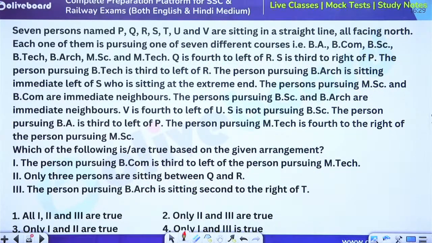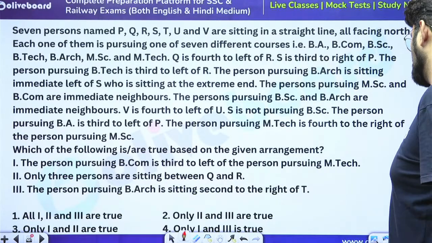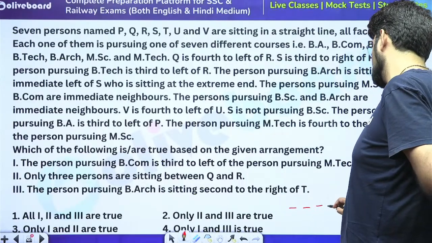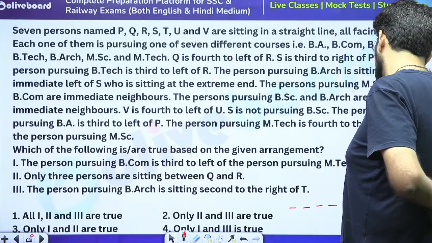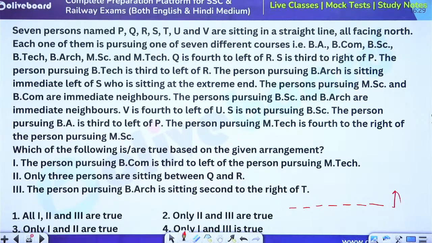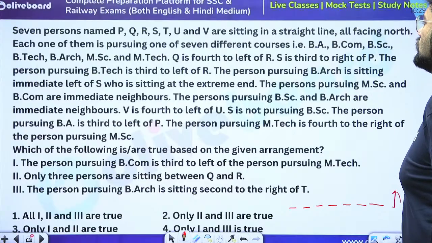So, which of the following are true? That means you'll have to set up the whole arrangement. There's no option of reading and doing only partially. Now, 7 people named P, Q, R, S, T, U, V are sitting in a straight line all facing north. Each one of them is pursuing one of the 7 different courses: BA, BCom, BSc, BTech, BArch, MSc, MTech. Q is 4 to the left of R.